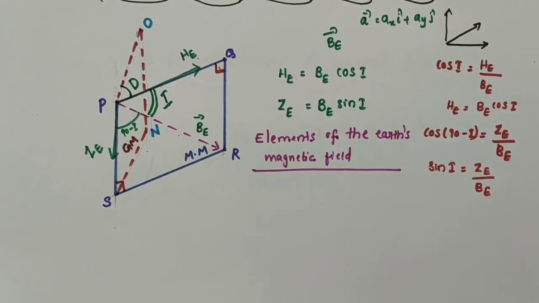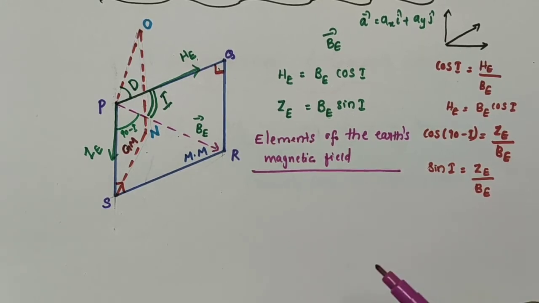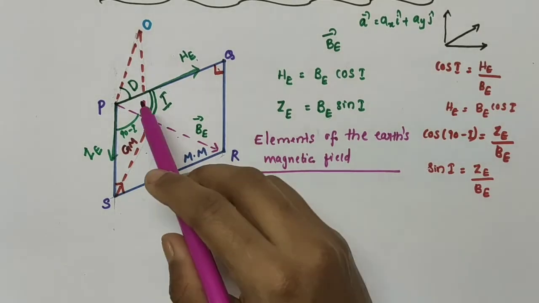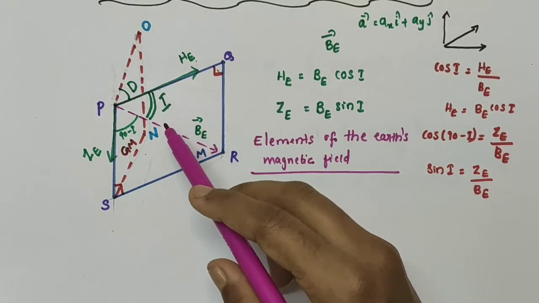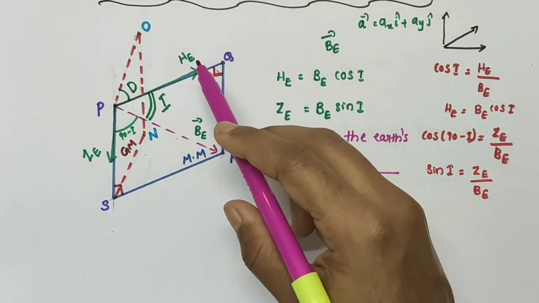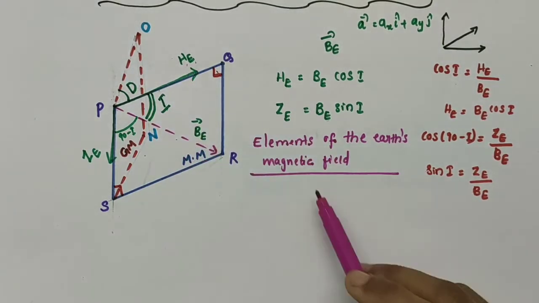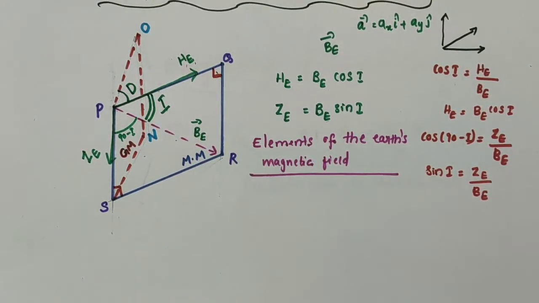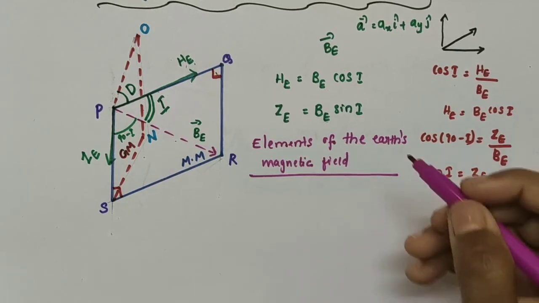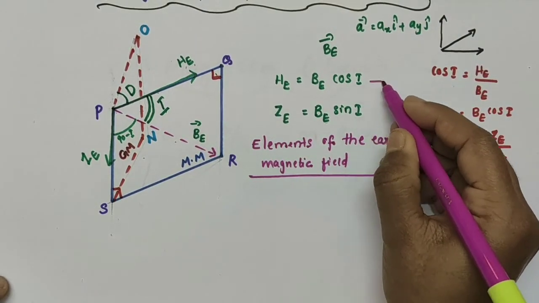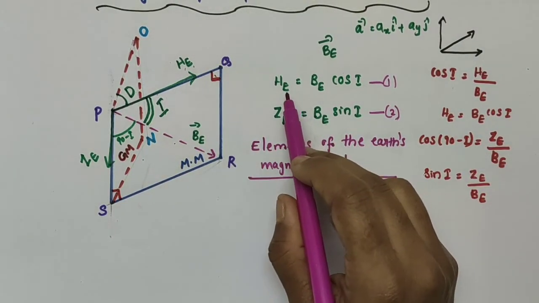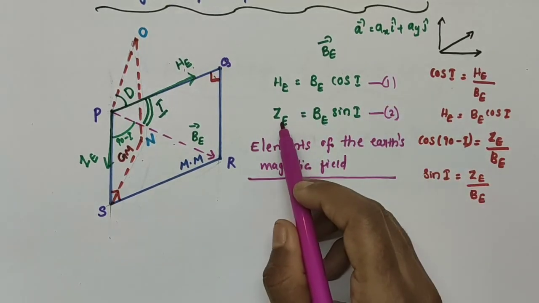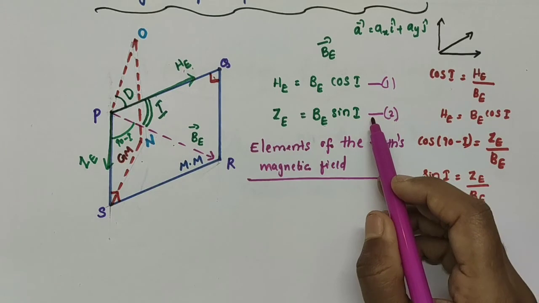Now, to describe the magnetic field of the earth at a point on its surface, we need to specify three quantities. One is angle of declination D, another one is angle of dip I, and another one is horizontal component of Earth's magnetic field HE. These three are known as elements of the Earth's magnetic field. Now, I am taking the expression for the horizontal component of Earth's magnetic field as equation number 1 and the vertical component of Earth's magnetic field as equation number 2.